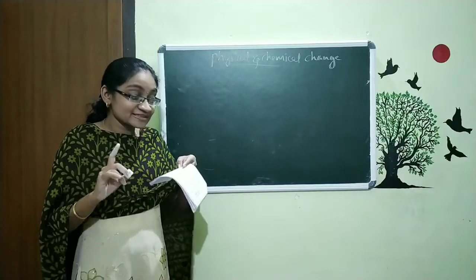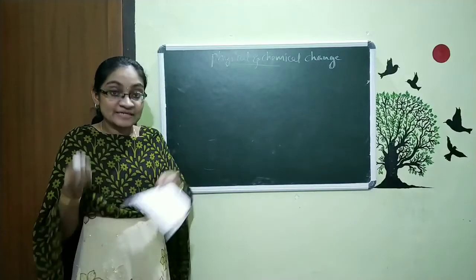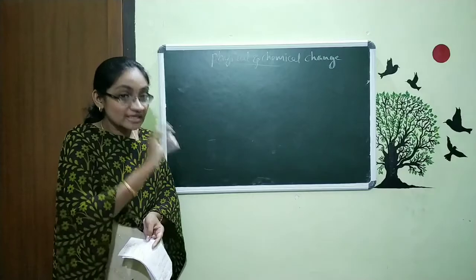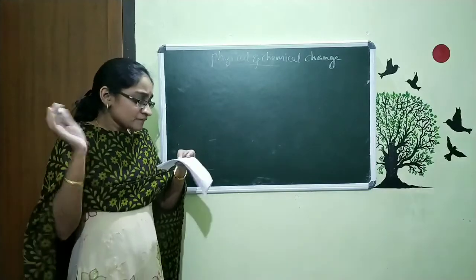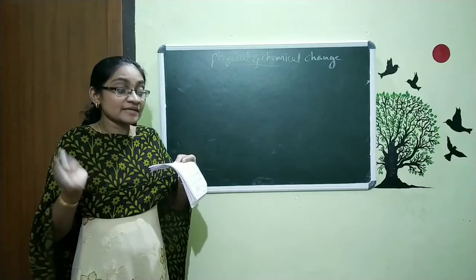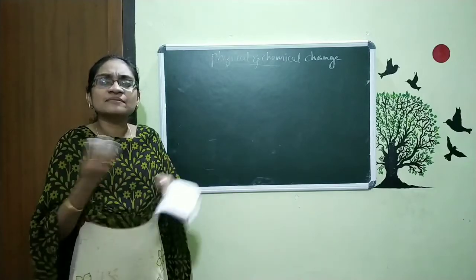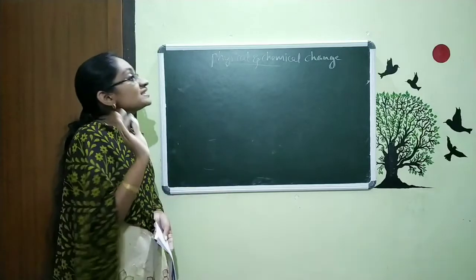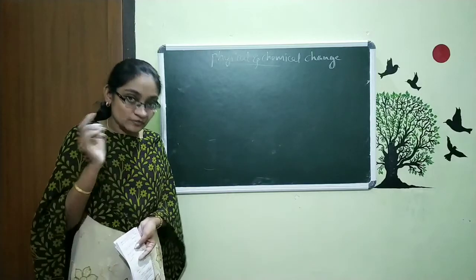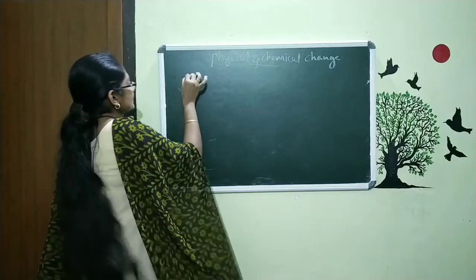And also we discussed about the copper sulfate. That means initially it is in blue color, and when it reacts with the iron, it turns to green color. And then we discussed about the vinegar and baking soda. They produce some sort of gas, and that is nothing but carbon dioxide. So these all are chemical changes, and now we are going to define this chemical change.